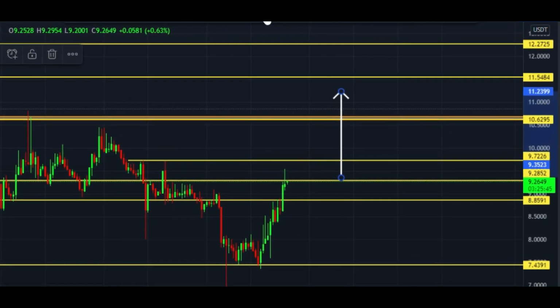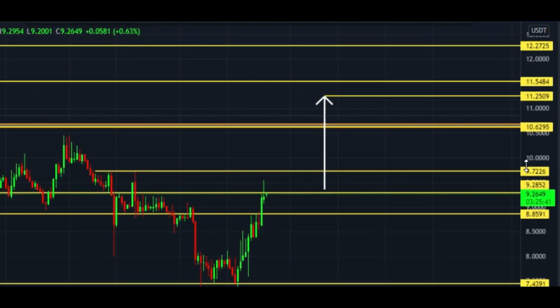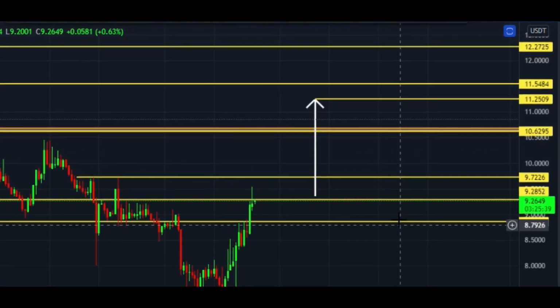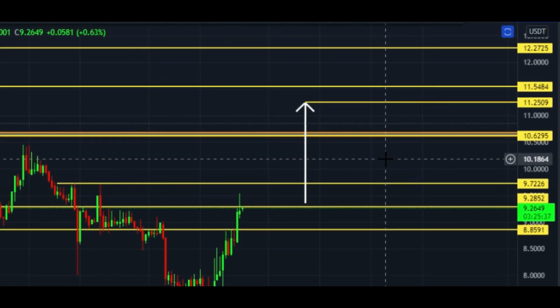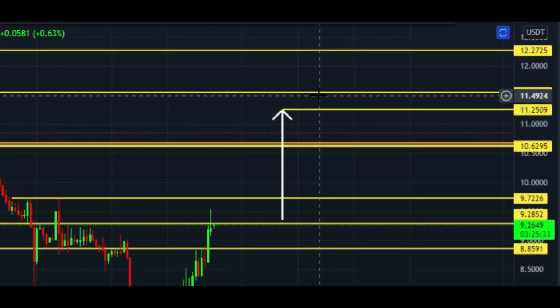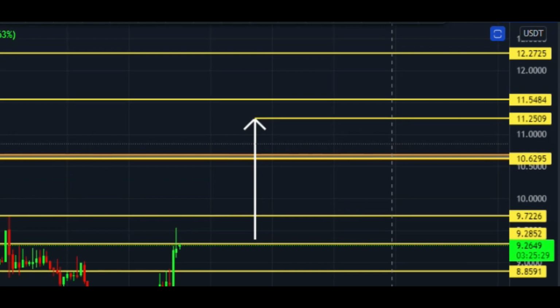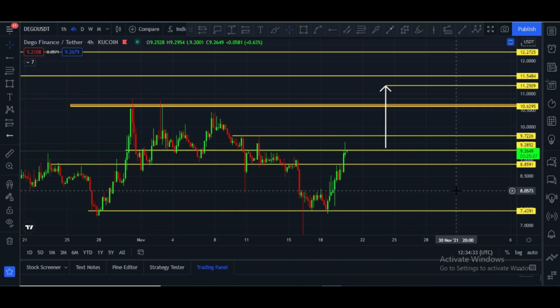And it can easily hit this target, $11.25. You can say our first target is 9.72, second target is 10.62, and third target is 11.25 and $11.54. These all are immediate short-term targets. Digo can hit these targets within some days.